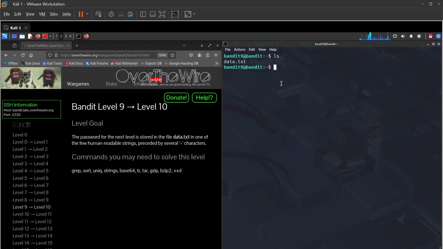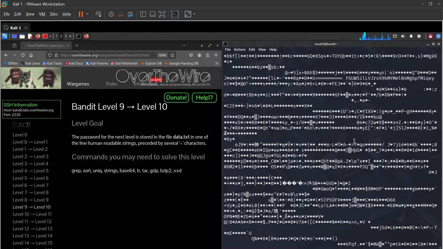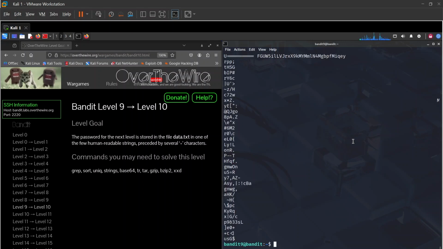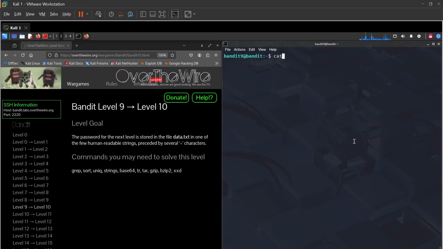We see data.txt. If we try to cat data.txt, we'll have a bunch of words that we can't read. I'm going to clear that. Now this is where strings comes into place. If I do strings data.txt, you notice the difference now. It's only picked up basically strings, compared to when we're using cat. So with this, if you say cat data.txt and you want to pipe it to grep, basically you're looking for the equals sign. If you hit enter, it's going to tell you grep: binary file matches, basically an error.